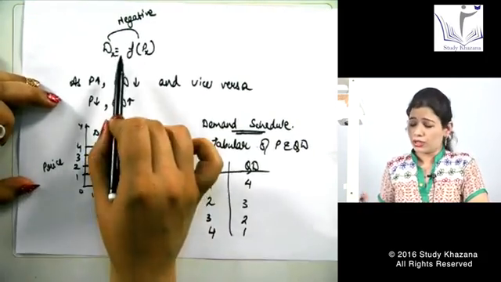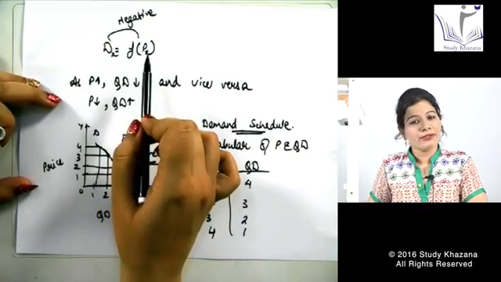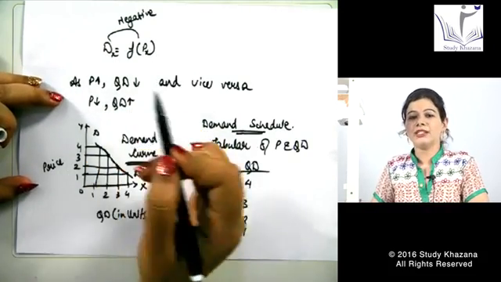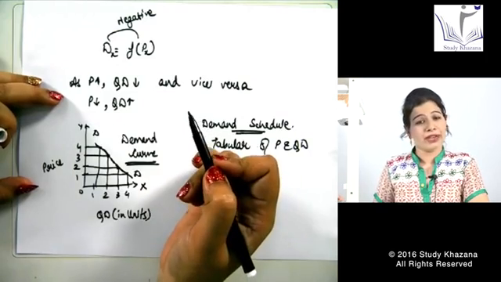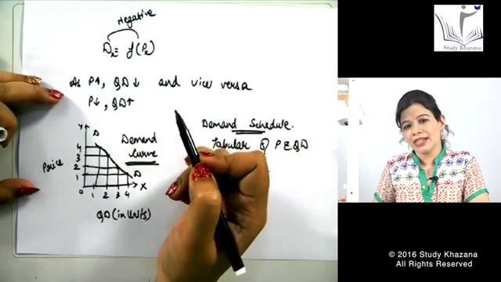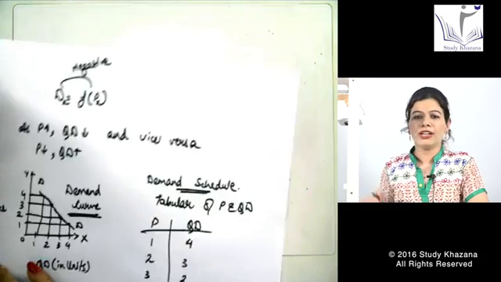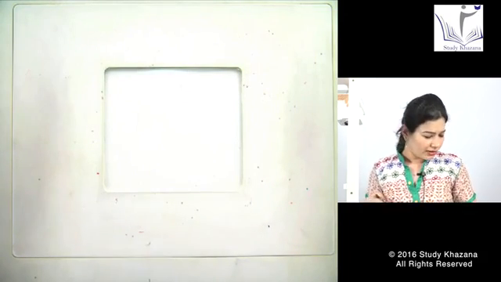Now, I have just told you that demand is a function of price, but it is not always just the price which affects the demand. There are other factors as well which affect the demand for a commodity. What else can be the factors? Let us come to those points.